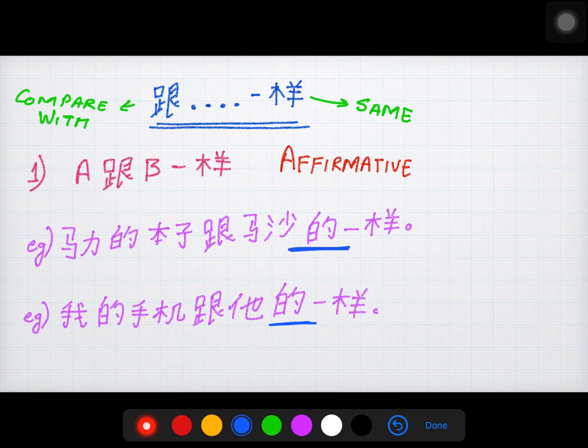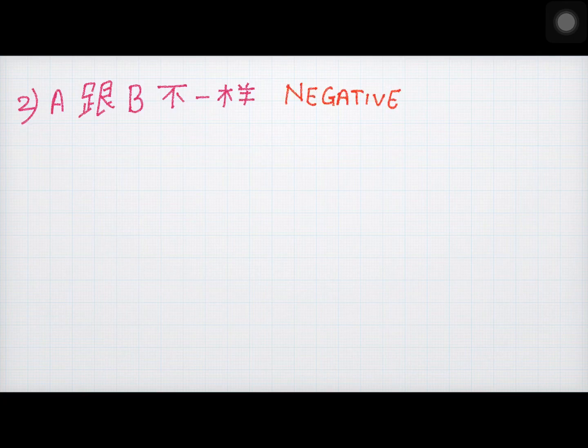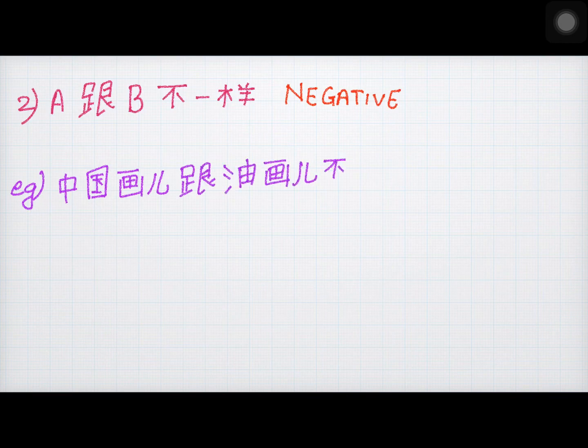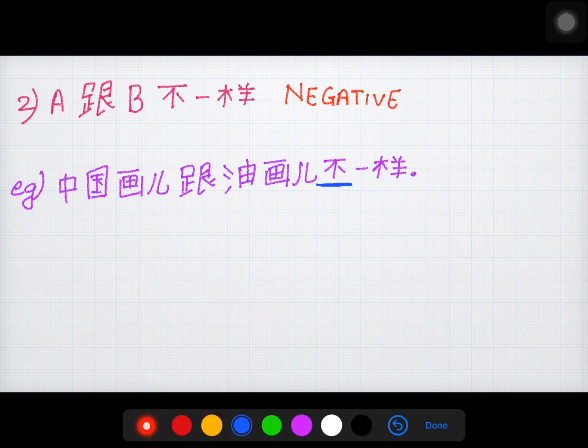Now let's move ahead to the second sentence pattern, the negative sentence. A gun B bu yang. Here also we will take two examples to understand this pattern. Example 1 goes like Zung kuo wa gun yo wa bu yang. Bu is used before yang. This sentence means Chinese paintings and oil paintings are not the same.